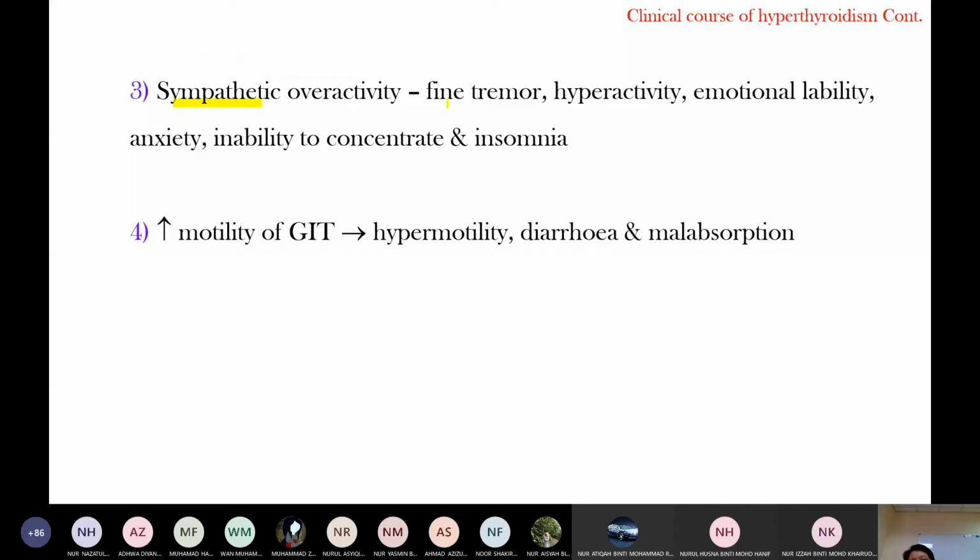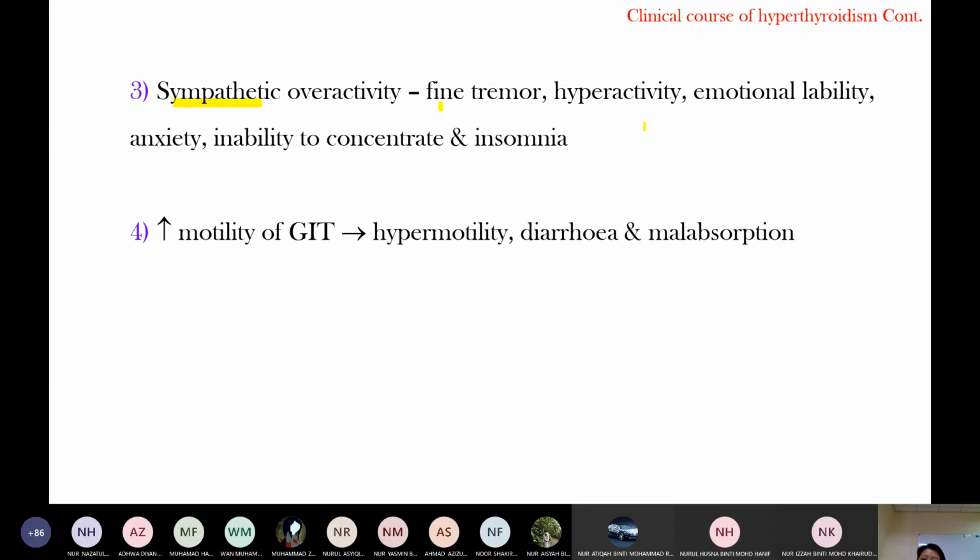The sympathetic overactivity symptoms are tremor, hyperactivity, emotional lability, anxiety, inability to concentrate, and insomnia. You see the restless feature. When you have stress, there is sympathetic overactivity, right? Sympathetic overactivity means increased catecholamine production.